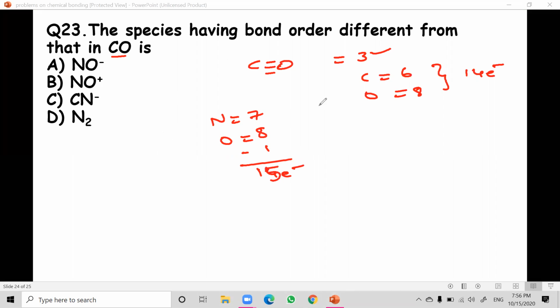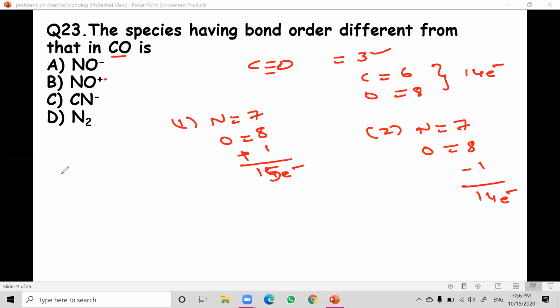Whereas NO plus, nitrogen atomic number 7, oxygen atomic number 8, 7 plus 8, 15. As plus is there, one electron is removed, minus 1. So here it is 14 electrons. First option is this, second option is this. Simply if we take isoelectronic, the answer is easy.